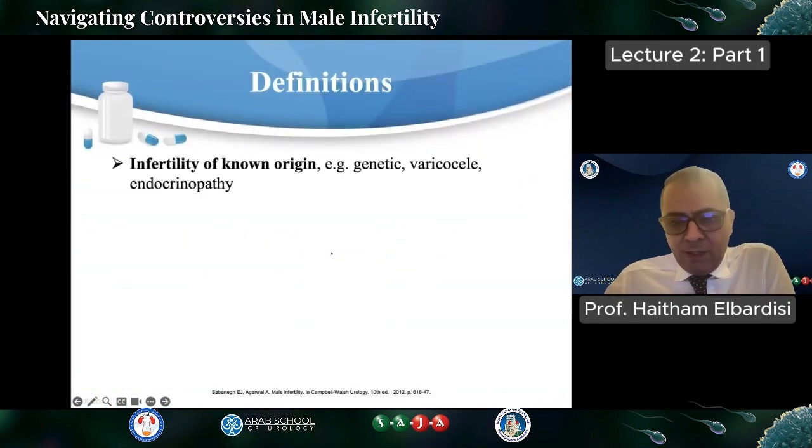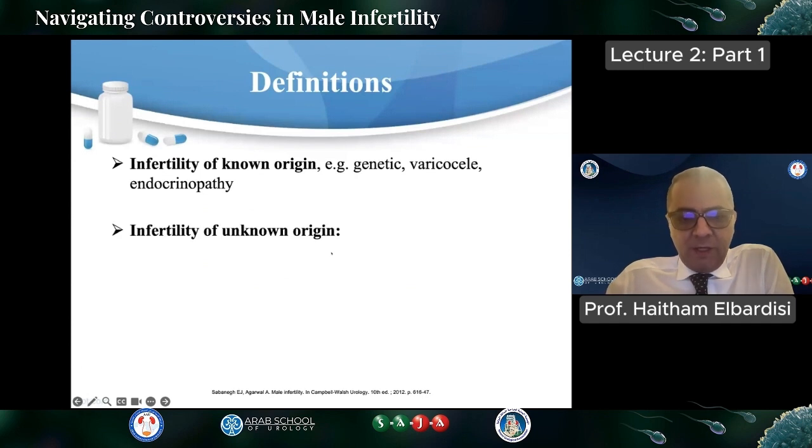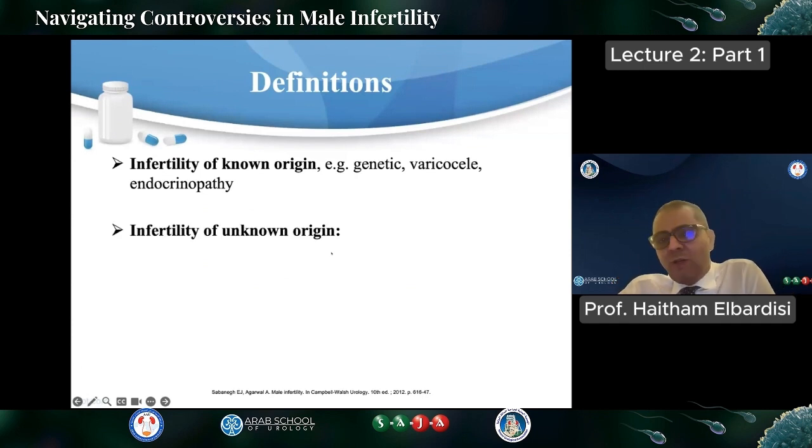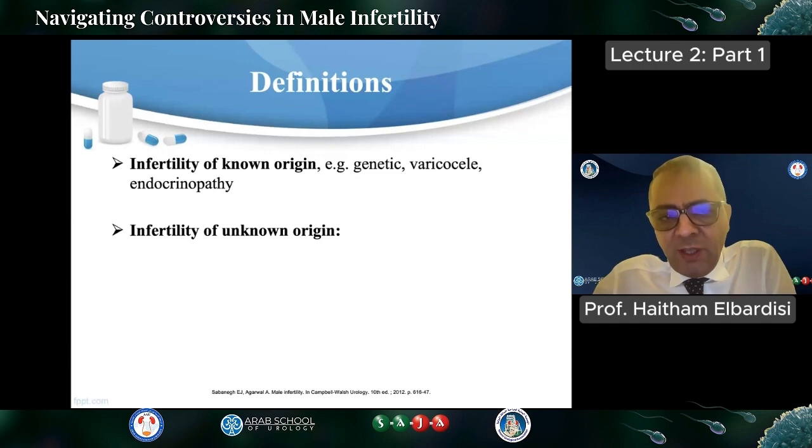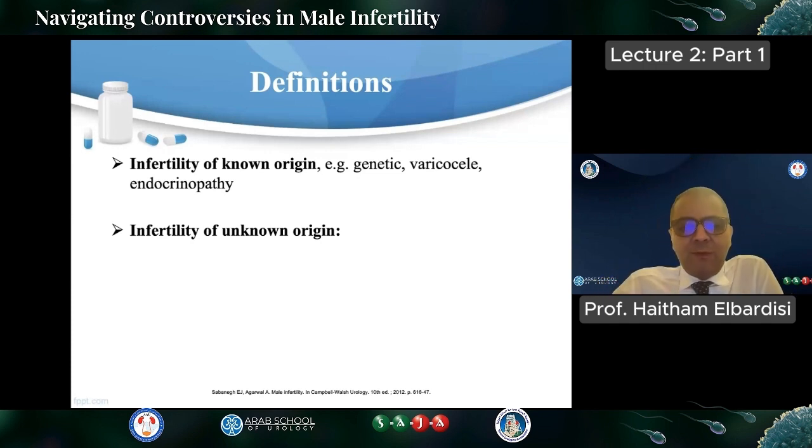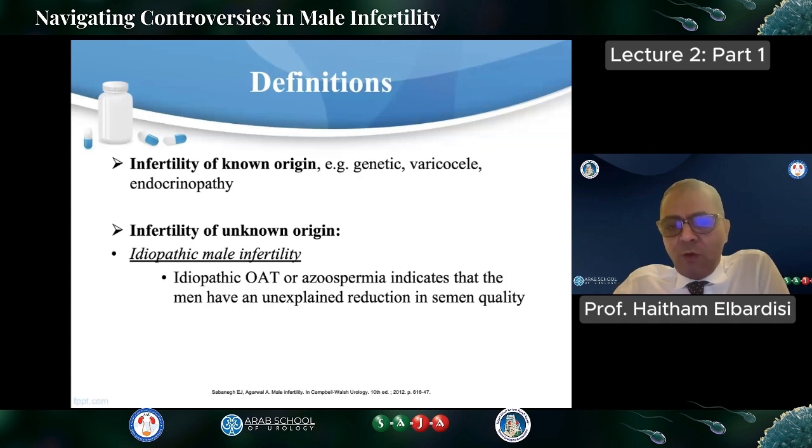So just to speak the same language, definitions. Dr. Hamad has described the definitions. However, I would like to highlight so we can speak the same language. Infertility can also be divided based on the cause of male infertility as either infertility of known origin, as Dr. Hamad said, genetic, varicocele, endocrinopathies or different, or infertility of unknown origin.